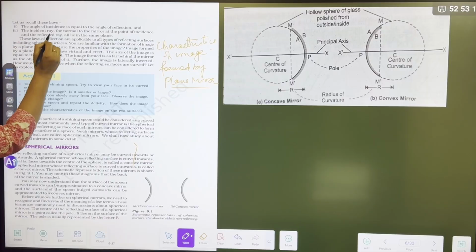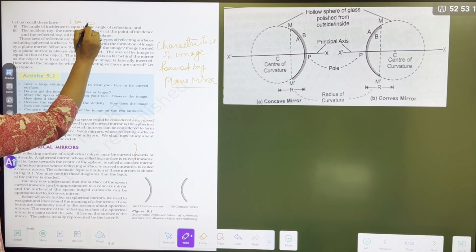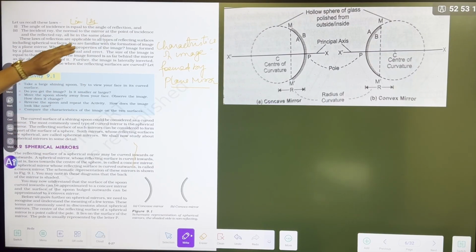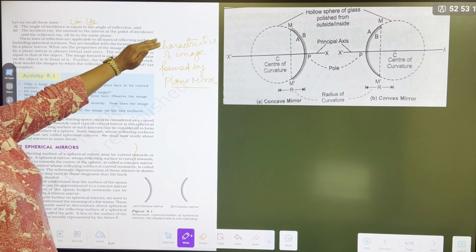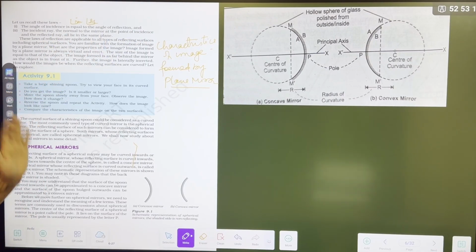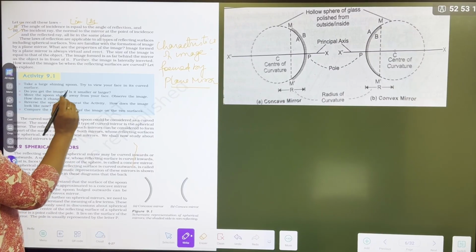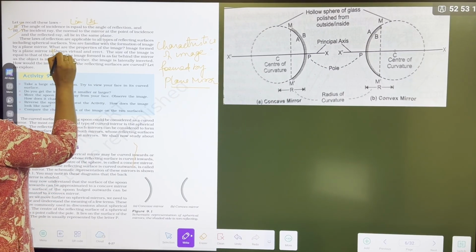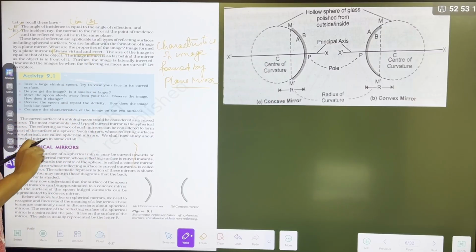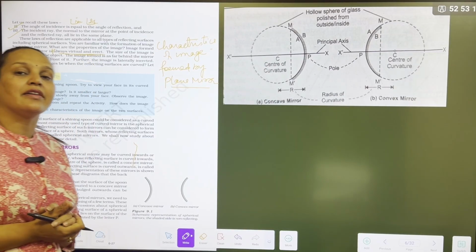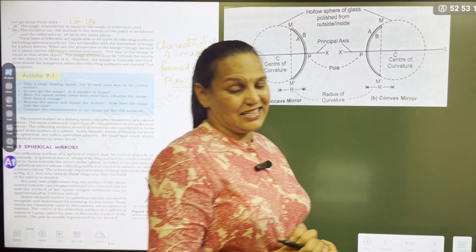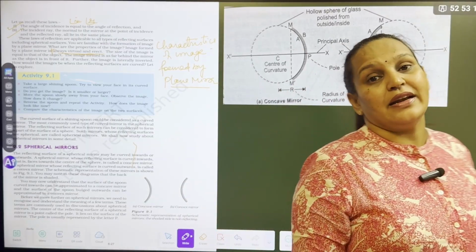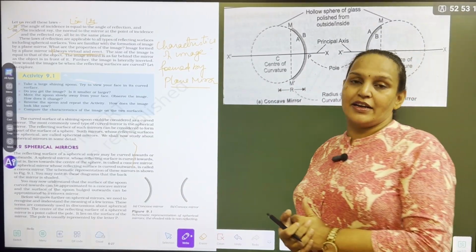These are the laws. Angle of incidence equals angle of reflection. The incident ray, the normal to the mirror at the point of incidence, and the reflected ray all lie in the same plane. These are the characteristics. The first characteristic is that the image formed by a plane mirror is always virtual and erect. This means it is an image where rays of light do not meet. It appears to meet. This type of image we can't get on a screen.